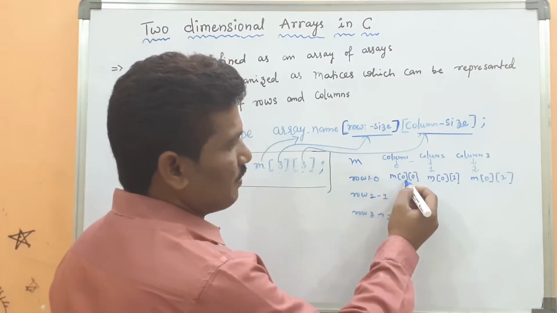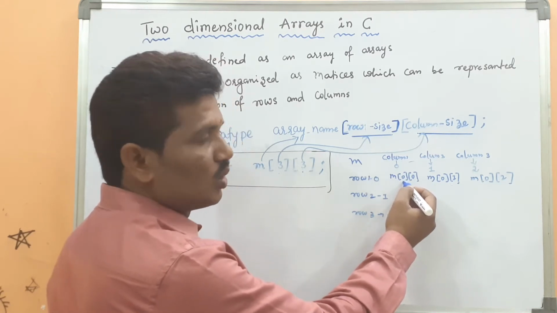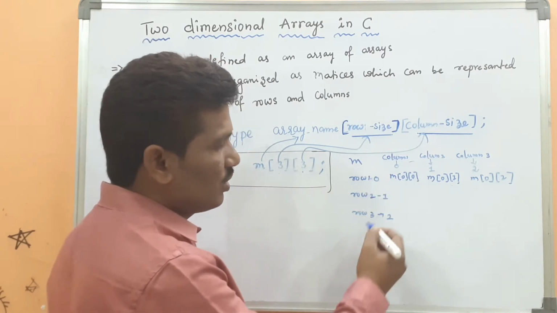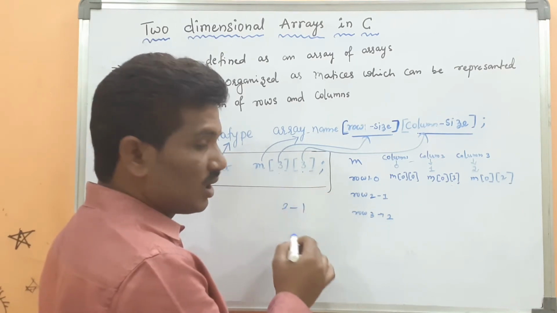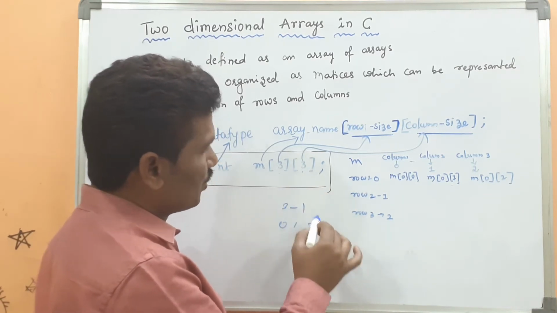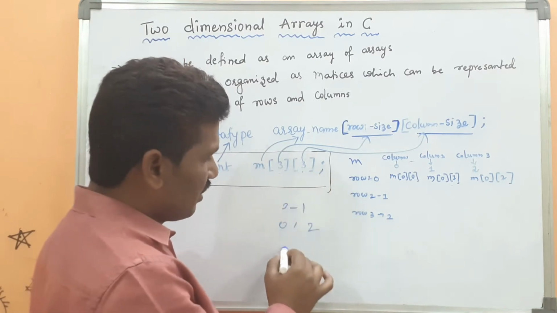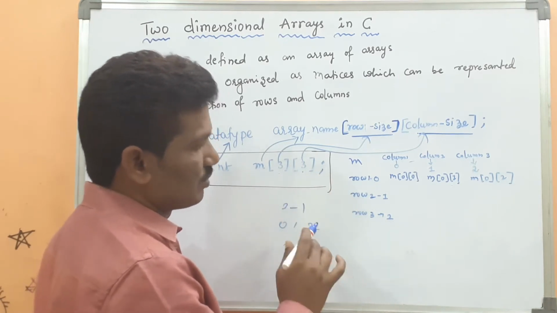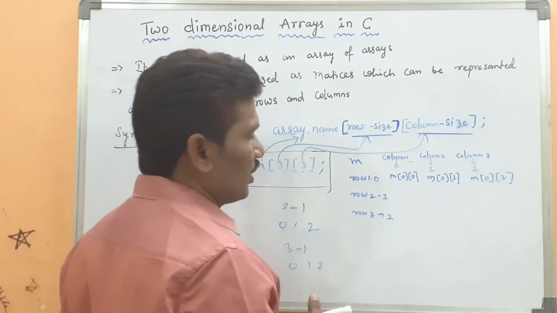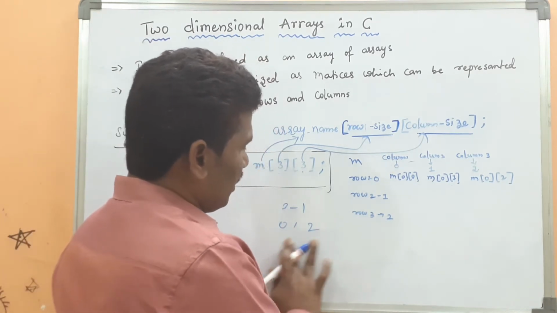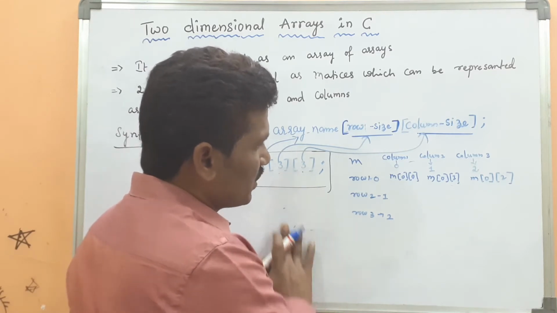The first index represents the row: the 0th row, the first row. If the size is 3, then 3 minus 1, because it starts from 0, 1, 2. The column size is 3, so 3 minus 1: 0, 1, 2. The index starts from 0. Listen carefully. If you have any doubt, ask me. Just post your query in the comment box.